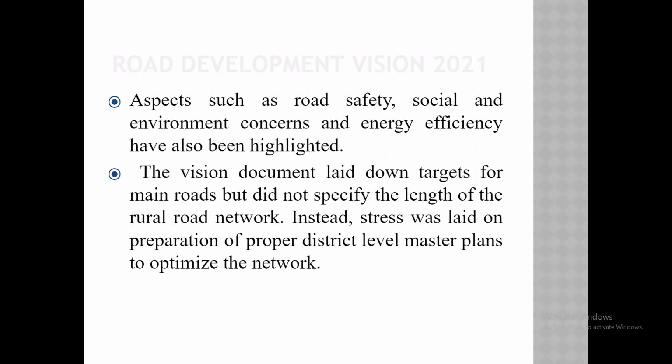Okay, they have done the plan for the development of the road, but they have not decided how much length of road they have to build in the village area. They have done proper planning for district-level master plans and state-level plans, but they are not much focused on the length to be built in the rural road network.